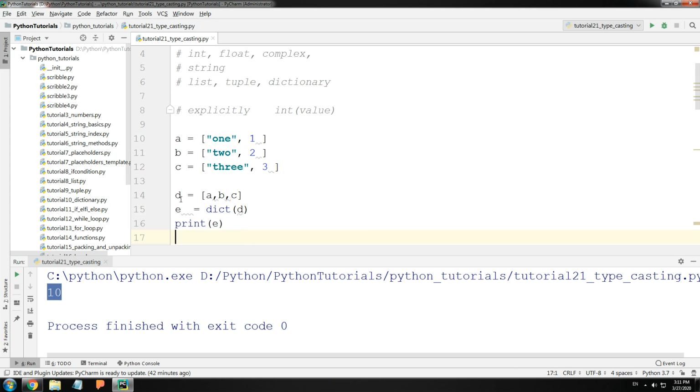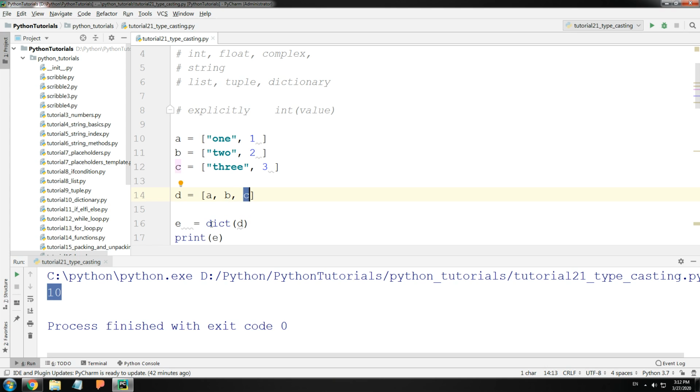Now what I am doing over here is I'm going to create a new list D which has all the three values A, B and C. Now note one thing, that D is a list which comprises three separate lists. So A is a list, B is a list and C is a list. A has got two values, B has got two values and C has got two values.